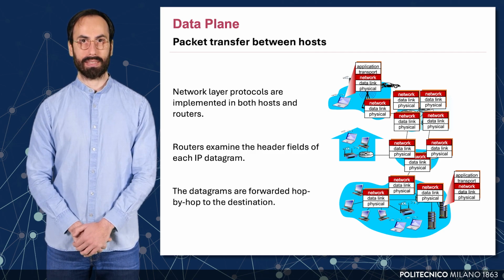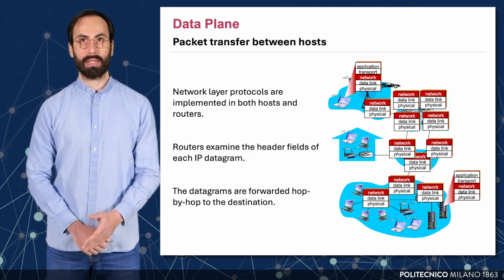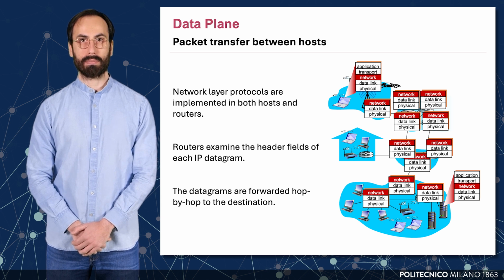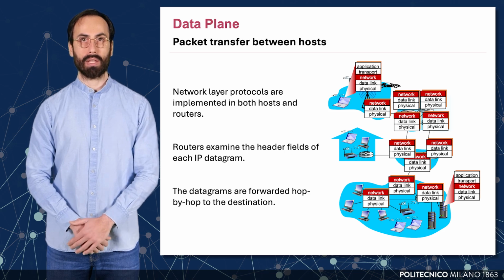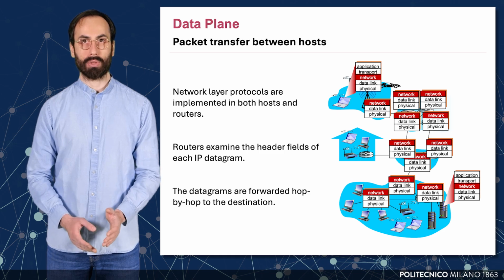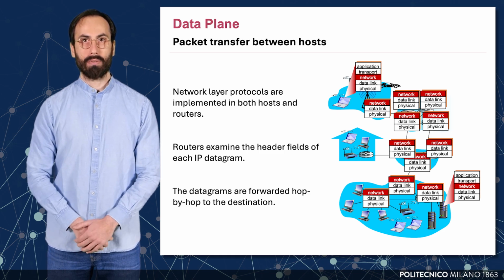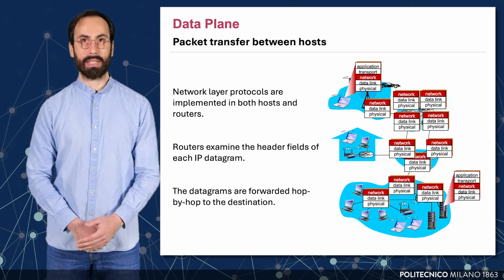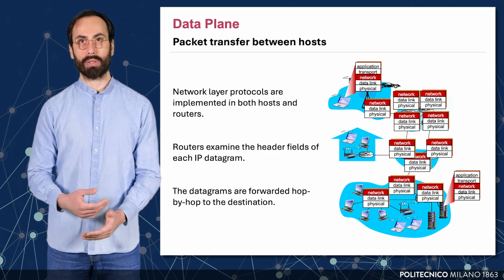A critical point here is that network layer protocols are implemented both in end hosts and in intermediate routers. While end hosts initiate and receive data, routers serve as forwarding points in the path. Each router examines the IP header of incoming datagrams to determine the appropriate next hop toward the final destination. This decision is based on routing tables that were computed by the control plane. The process of forwarding is hop by hop. Each datagram is forwarded independently from one router to the next, without the routers maintaining end-to-end connection state.